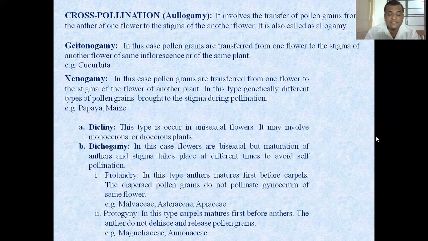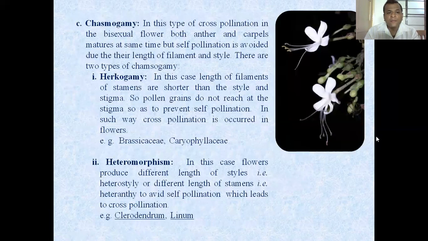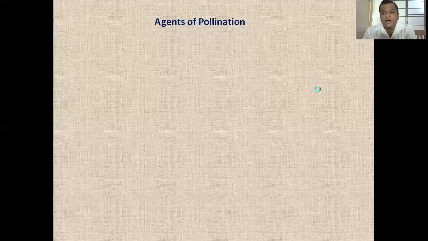Then our next type is herkogamy. In this type, cross pollination occurs in a bisexual flower, and both anther and carpels mature at the same time, but self-pollination is avoided due to the length of filament and length of style. There are two subtypes. I will show you some pictures here. Just wait.